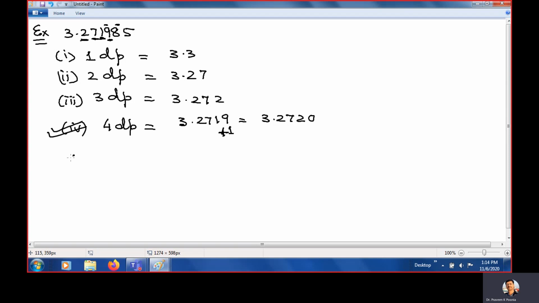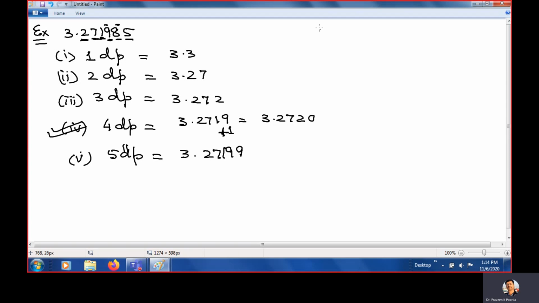Clear? And if we want 5 decimal places, 5 decimal places means 1, 2, 3, 4, 5. We will look at 6. Oh, it is 5, so we will increase by 1 here. So 3.27199 is the answer if we are going to 5 decimal places. So this is how we reduce the number to decimal places.